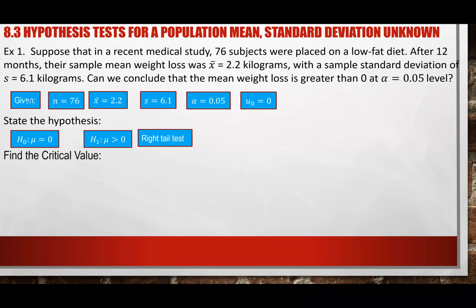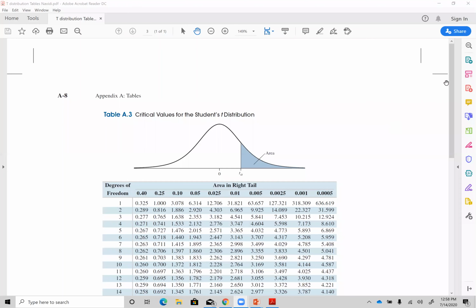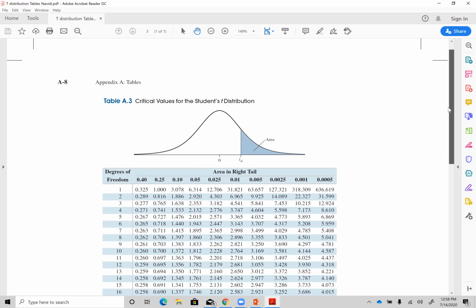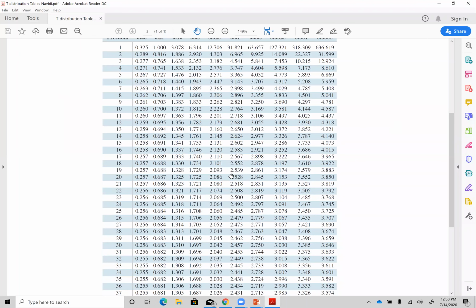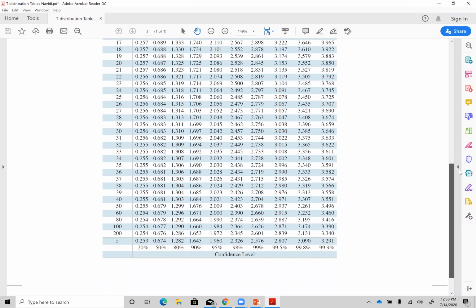Let me share my screen. So this is your table A, appendix A3, which is the same table as before, a reminder that this is your T critical value. Your T critical values are all of these numbers here. Last time in chapter 7, we were looking for a confidence level, which is down here.